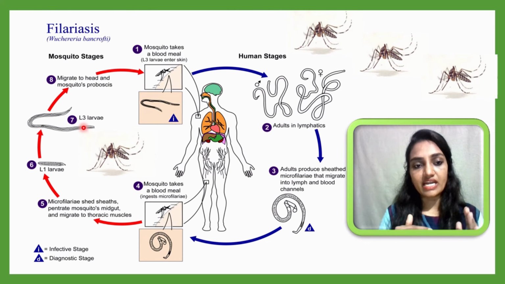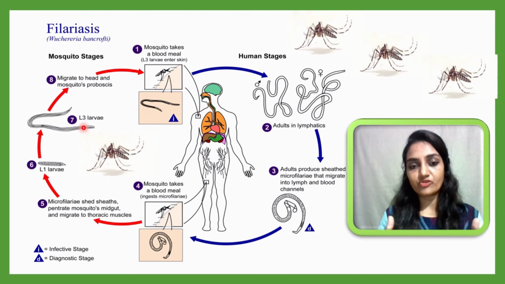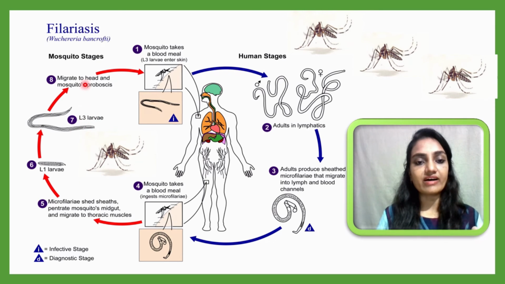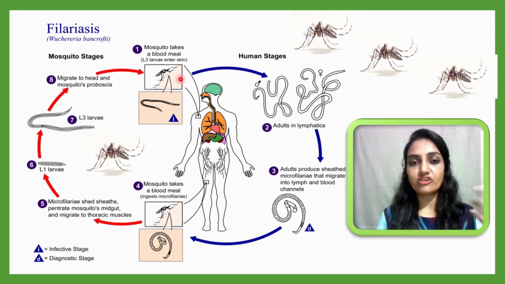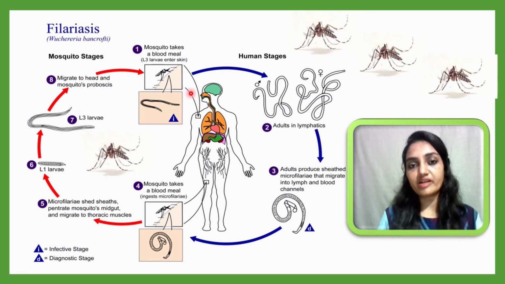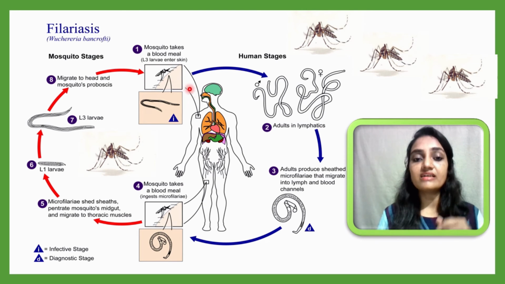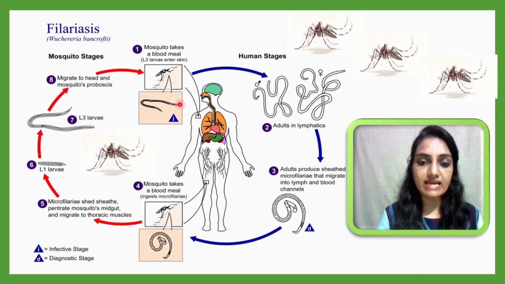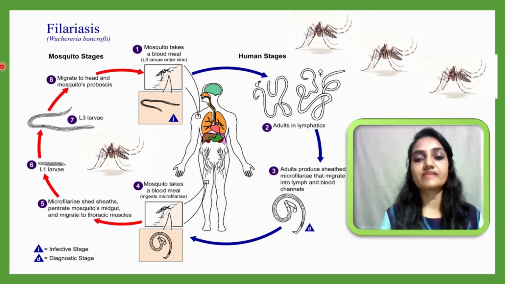Now the proboscis is infected with this L3 larva, and when the Culex fatigans mosquito bites or sucks blood, this L3 larva will enter inside the human skin. In this way, the filarial life cycle is completed. Half in the human, half in the mosquito.